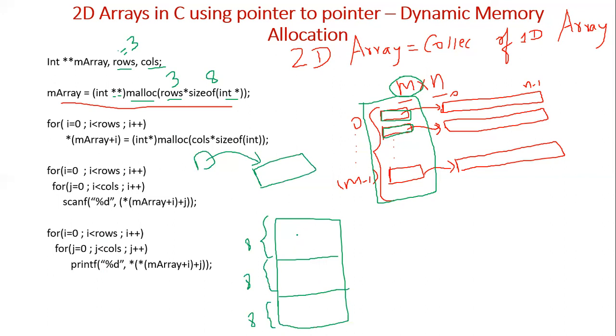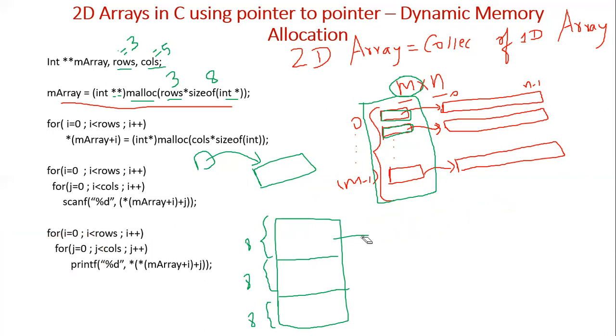So now we created 3 pointers because we are assuming rows as 3. Let us assume rows as 3 and columns as 5. So 3 pointers were created. Now for each pointer you should create an array, and that memory should be allocated. For that, another important catch is here. Please follow me clearly.